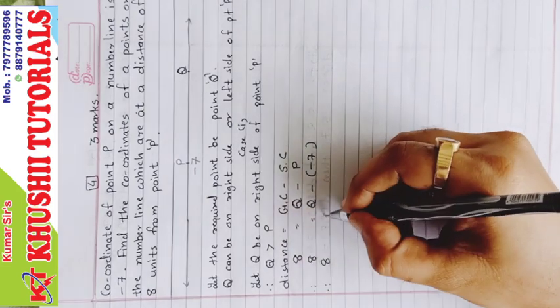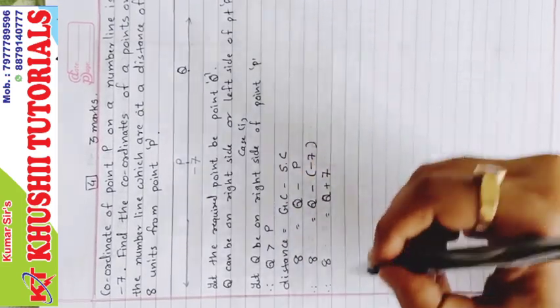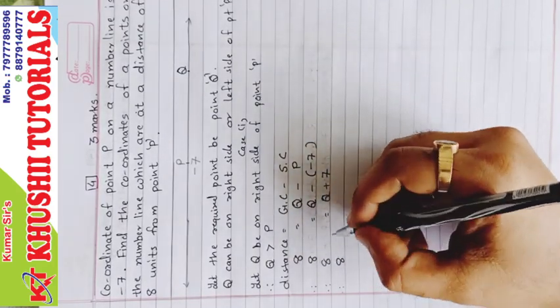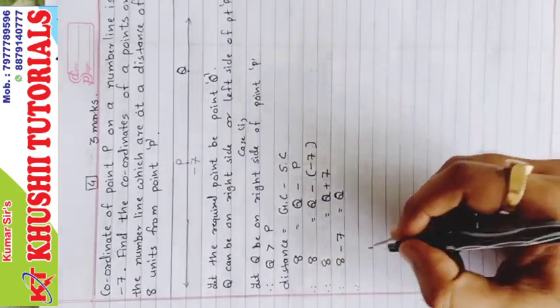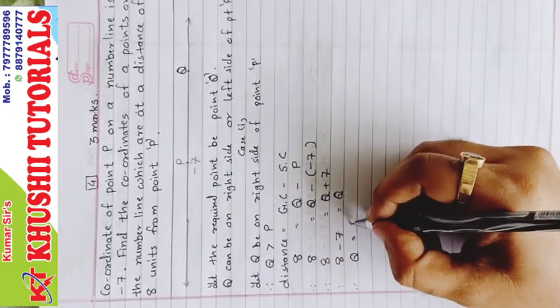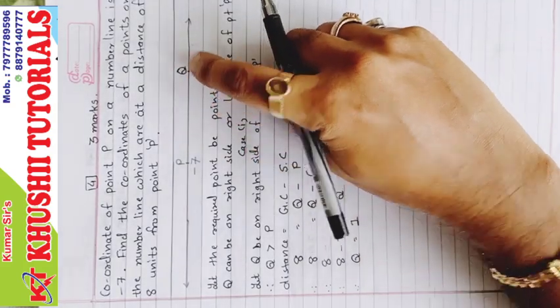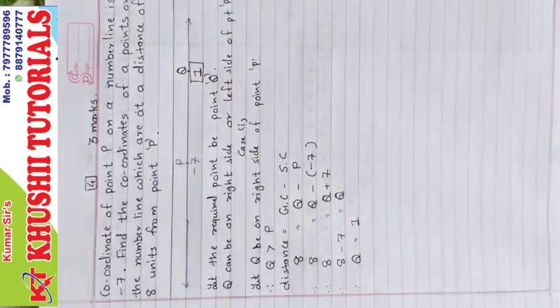So 8 is equal to Q minus (minus 7), which is Q plus 7. Now the 7 will go on the other side and turns into minus 7, and Q remains Q. So Q is equal to 8 minus 7, which is 1. So here the coordinate of Q will be 1. We need to put a box and put 1 there.